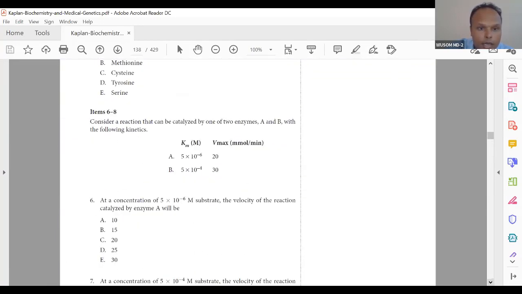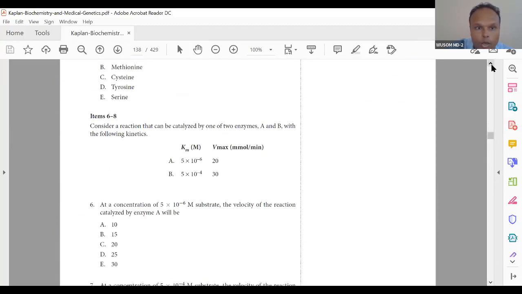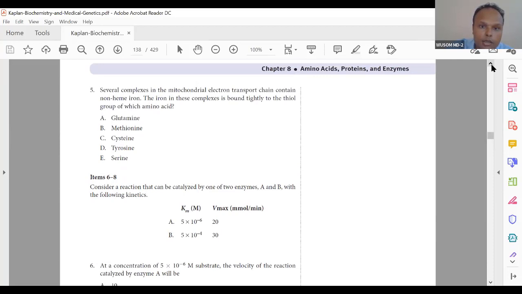Okay, then question number 5. We have 2 questions here in Kaplan on amino acids. Several complexes of the mitochondrial electron transport chain contain non-heme iron. Non-heme iron, you know, iron-sulfur compound.